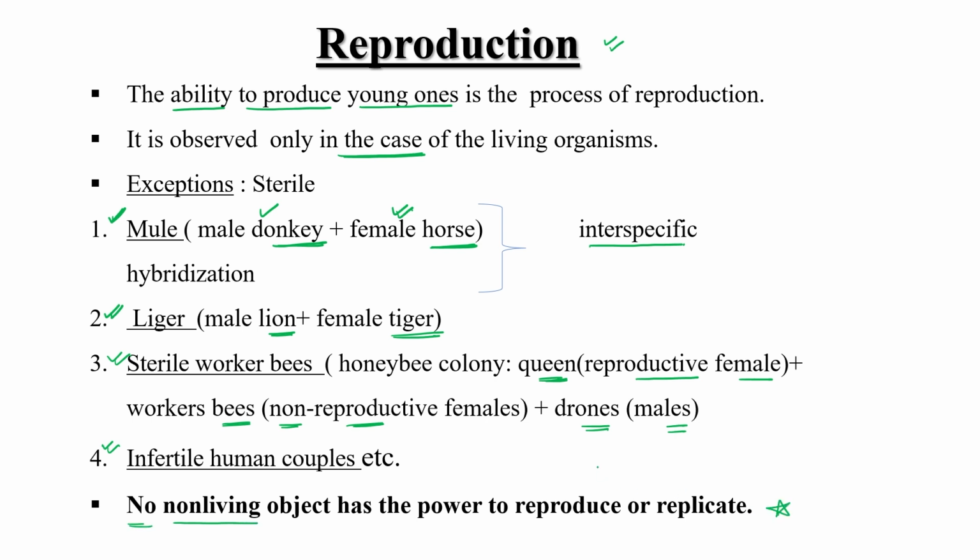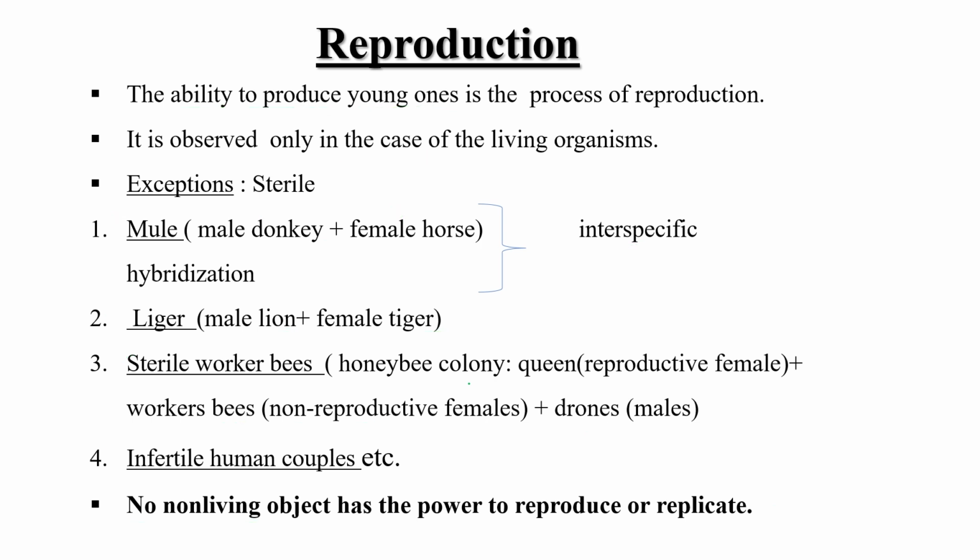This reproduction power is present only and only in living organisms. But because of the certain exceptions which we have just discussed, reproduction comes under the characteristic feature category. It doesn't come under the defining feature category.